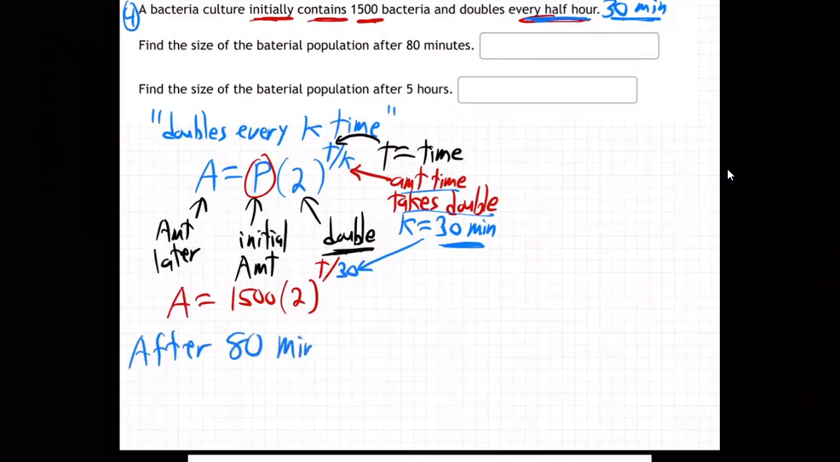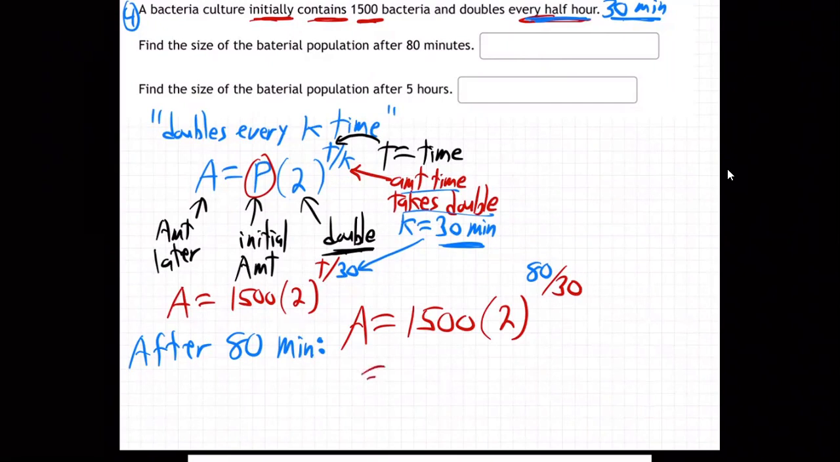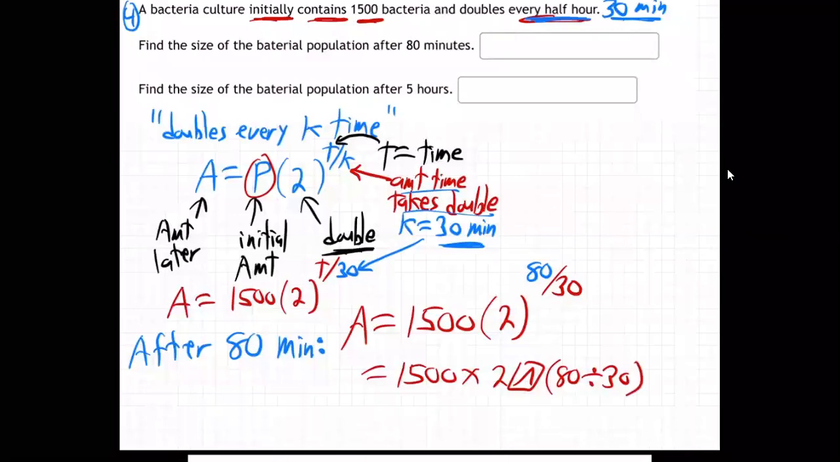So after 80 minutes, the amount of bacteria will be 1,500 times 2 to the power of 80 over 30. So type that into your calculator and make sure you type it in like this. This is going to be 1,500 times 2 to the power, then you have to parenthesize that 80 divided by 30. Why? Because that's all in the power zone.